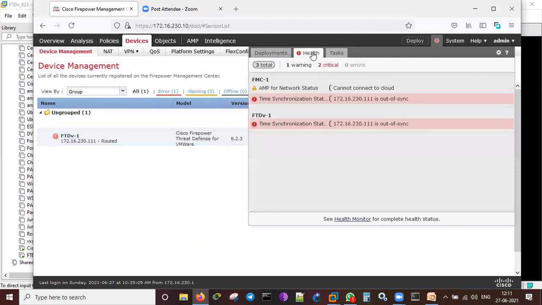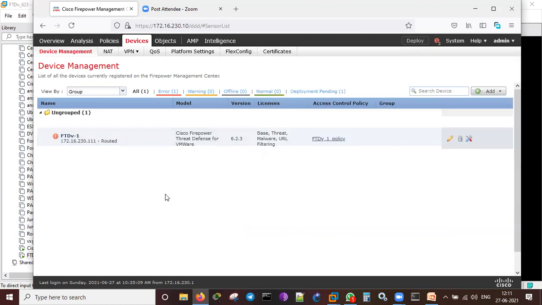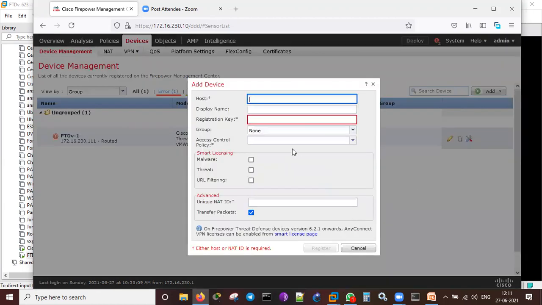FTD deployment is successful. AMP, time synchronization problem. Anyway, this is how we identify the FTD. If you'd like to add the device, we will do it like this: add the device under the device management section. Click on the device. Then you have to give the host IP address, the name and the registration key, which is nothing but a password for the FMC and FTD to talk to each other.